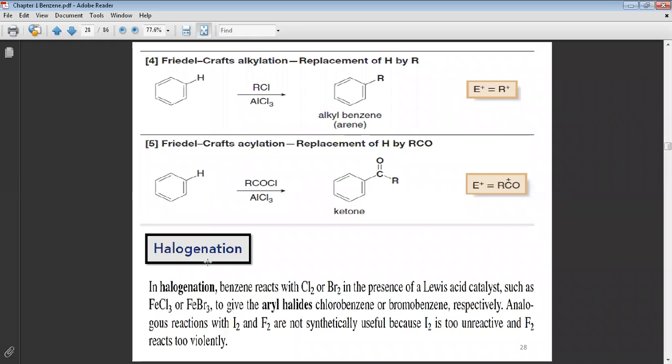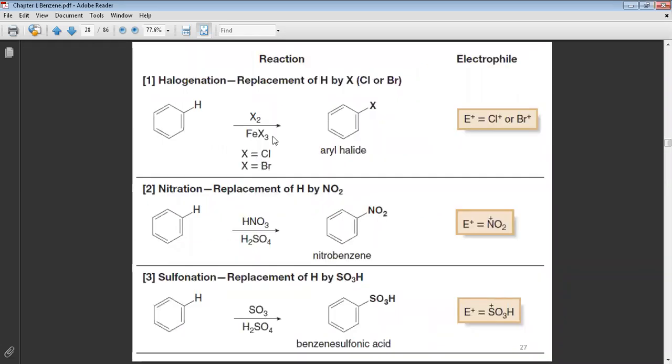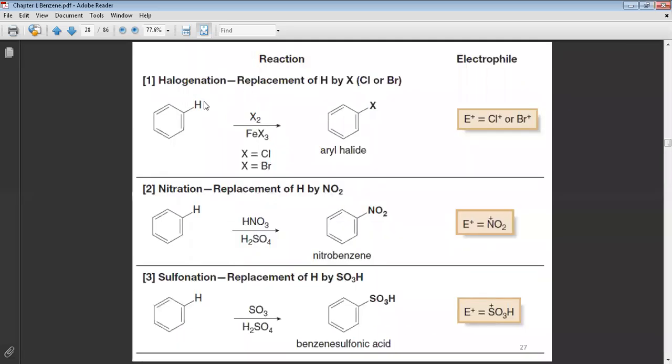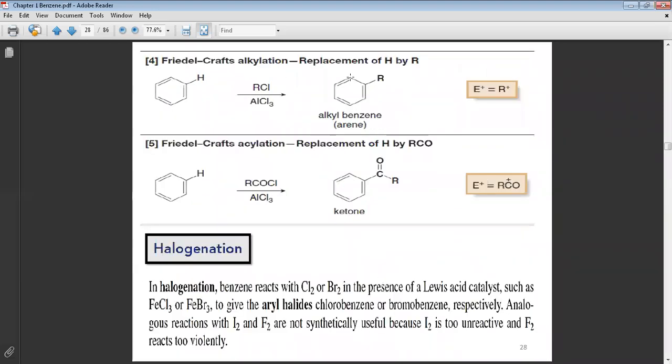Difficult? Okay, it is easy, I think, because all of them have the same mechanism, all of them, and all of them use a Lewis acid or a strong acid. Okay, and if you say halogenation, that means halogen. Nitration, that means nitro, from the name. Sulfonation, sulfonyl. Alkylation, alkyl. Acylation, acyl. I mean, it is not something complex. Okay?